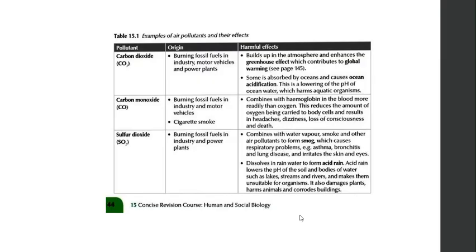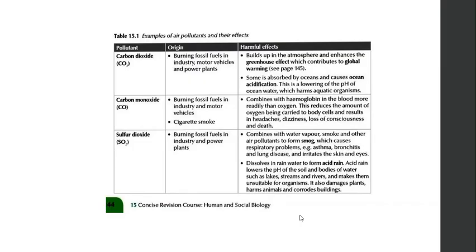So first of all, let's start off with carbon dioxide. So usually we find carbon dioxide in motor vehicles, power plants, industry, and burning of fossil fuels. These are mainly the areas that you would usually find as the origin of carbon dioxide.